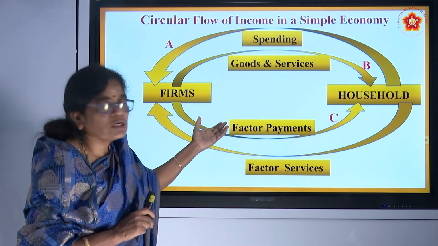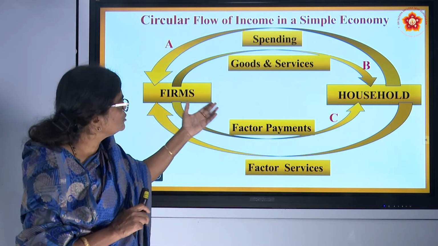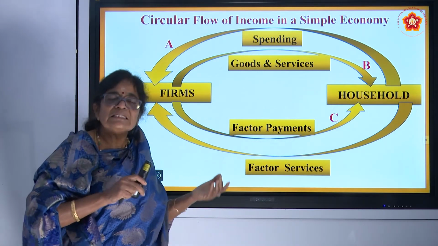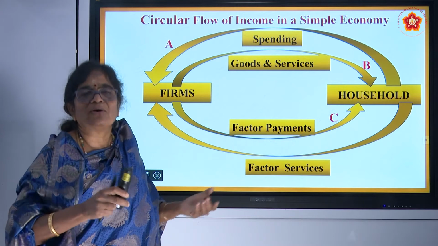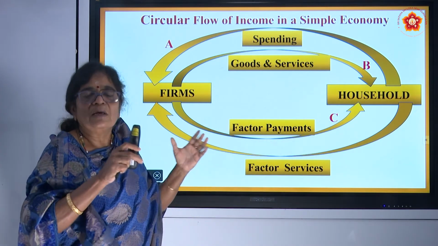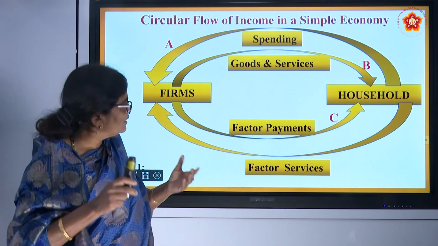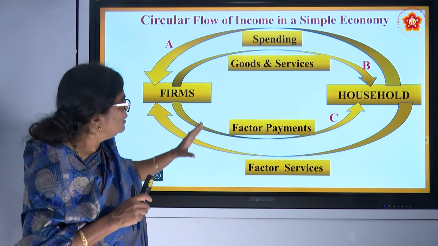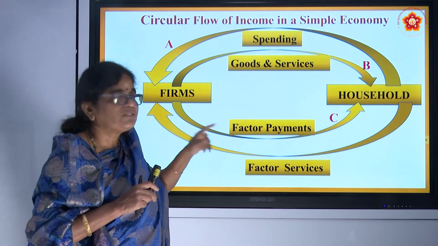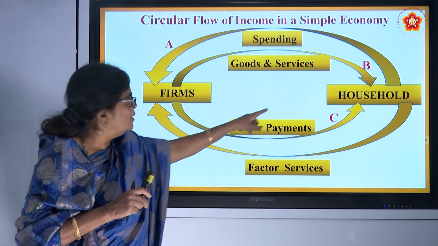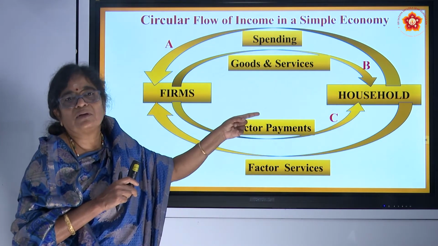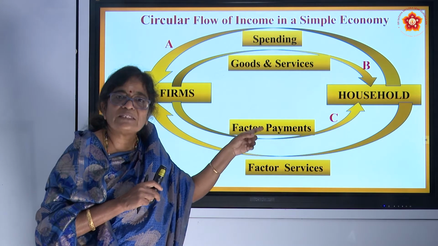You know what this model shows you? When you see this model, you can easily understand. Even for a building, engineers or architects will have a model. By seeing the model, before the building comes up, you know how the building would look. In the same way, this macroeconomic model brings out only the essential features. What are the essential features in this macroeconomic model? Household is there, firm is there. Therefore, it's only a two-sector model. The two-sector model is also called what?